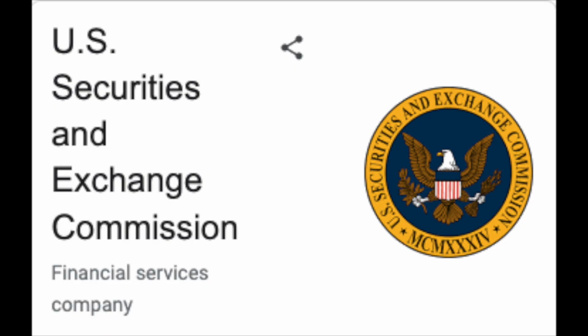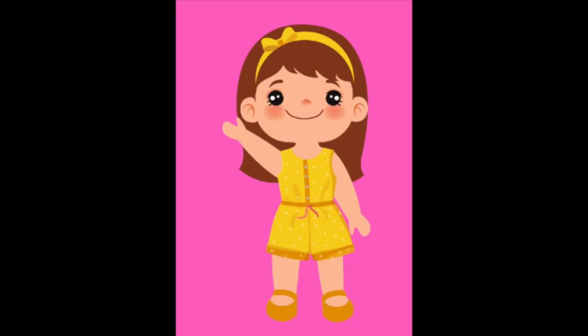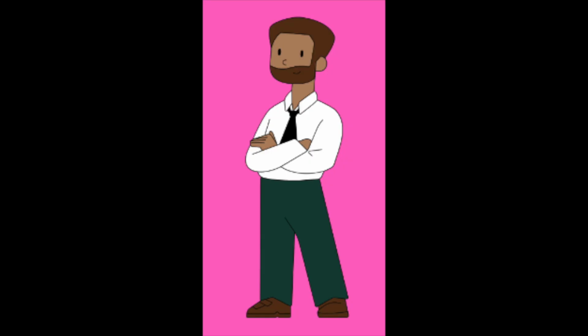What does that mean? The FASB and the SEC work together, or the FASB develops an accounting rule and the SEC, Securities and Exchange Commission, makes sure that that rule has been followed. So the SEC is the enforcer. Think of it as when you're preparing the financial statements, that's you, and your boss is the SEC, making sure you did it right.